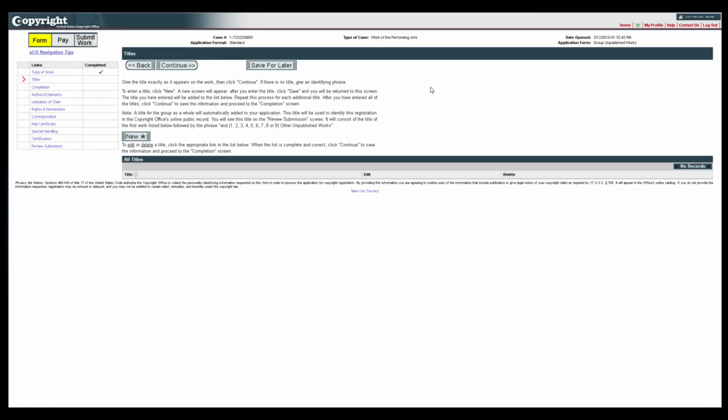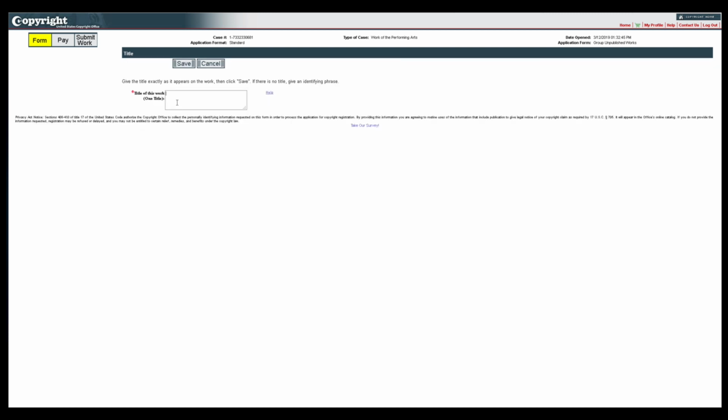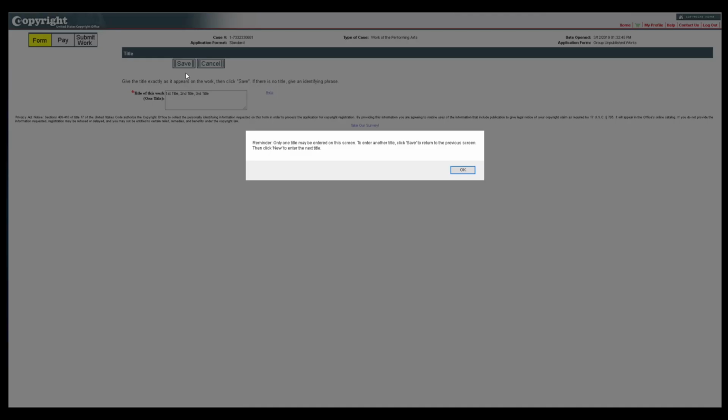On the Titles screen, click New to enter the title of one of the works you are registering. Enter one title only, then click the Save button to return to the previous screen. If you attempt to enter 2 or more titles, you will see a warning message reminding you that only one title may be entered.